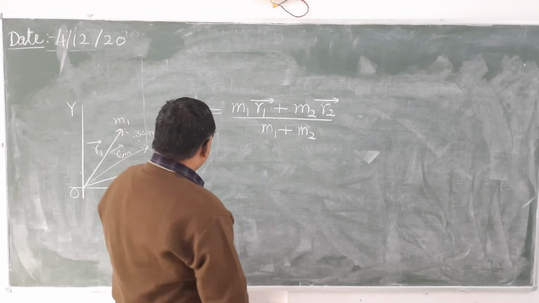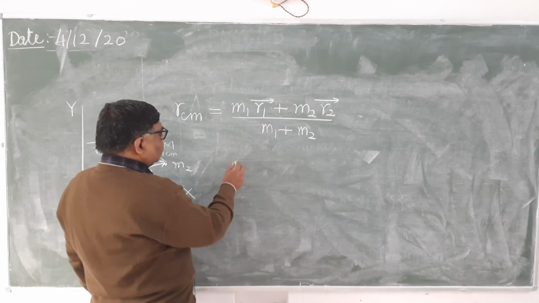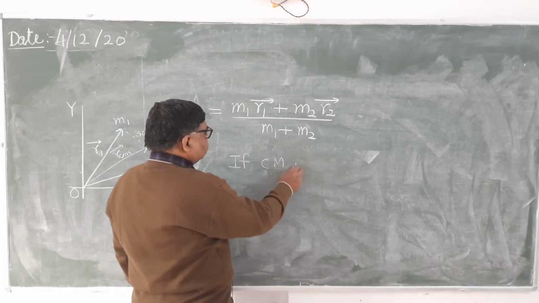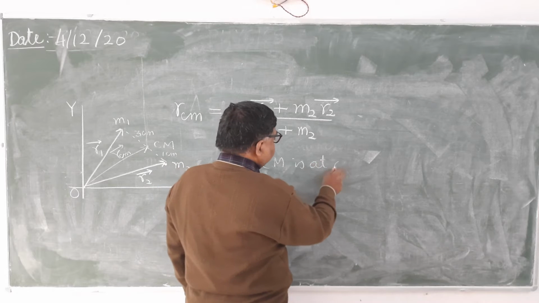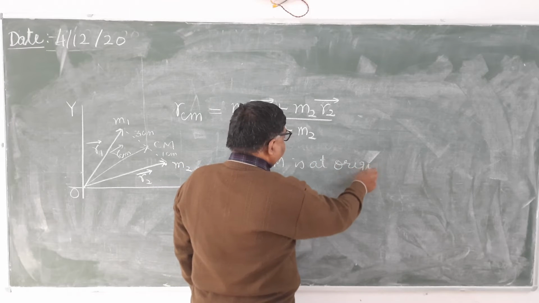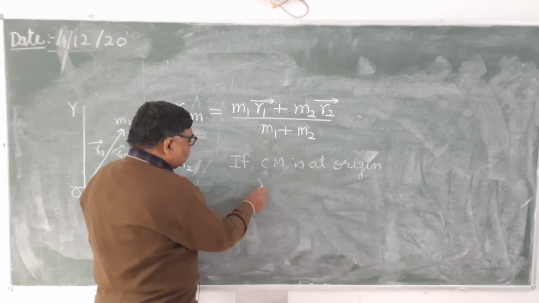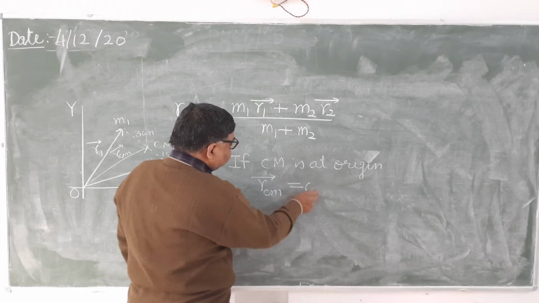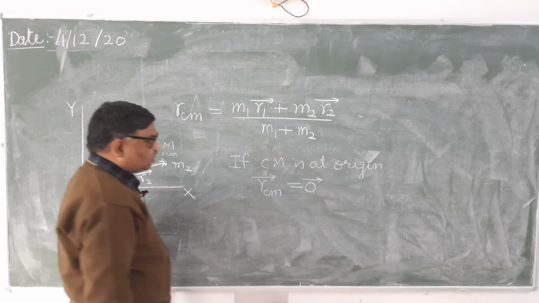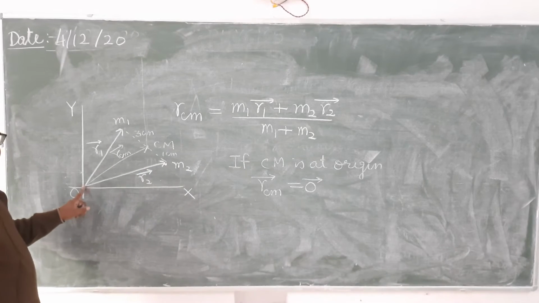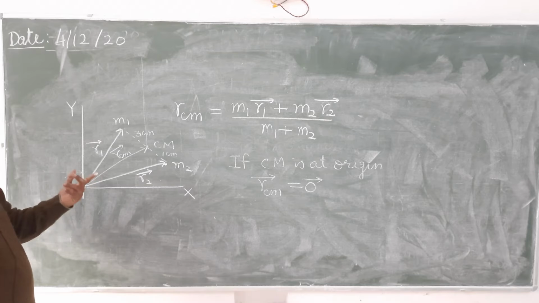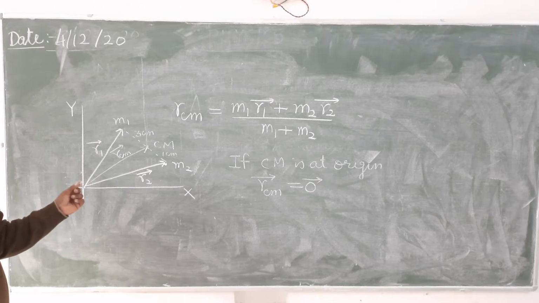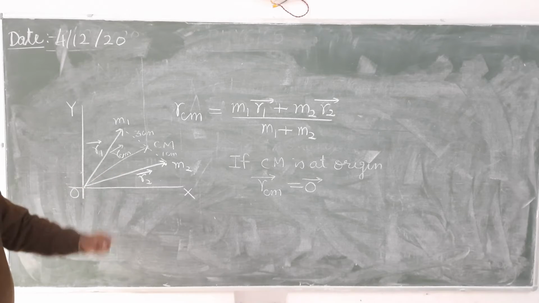Now see here, there is one more thing. If the center of mass is at the origin, what will be the vector RCM? It will be a zero vector, because the center of mass is situated here. A position vector begins from the origin and ends at the point of which it is the position vector. So here it will be a zero vector.